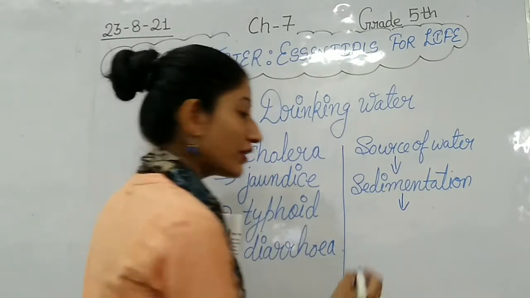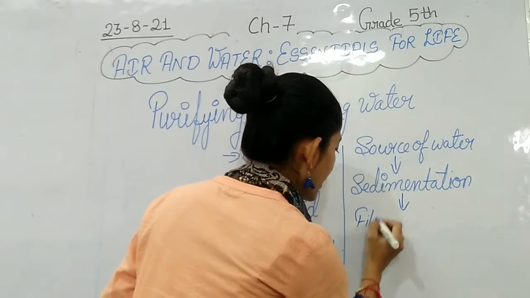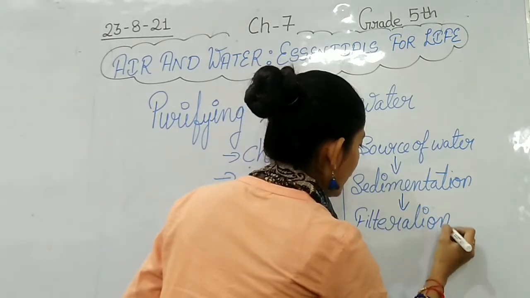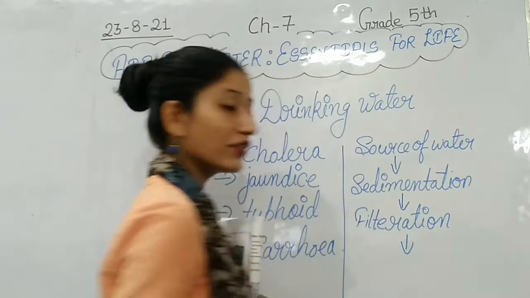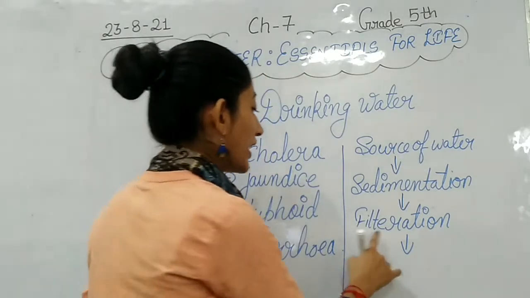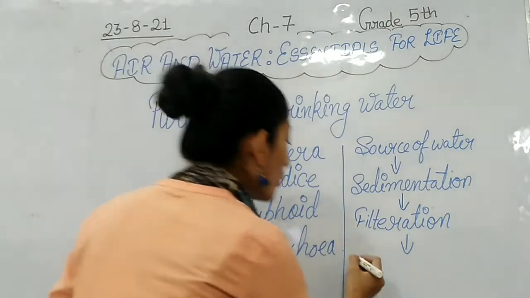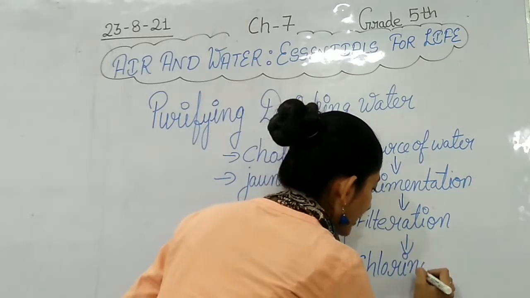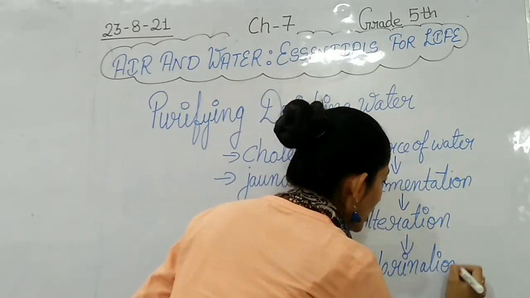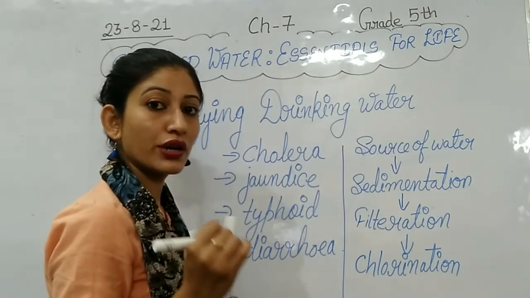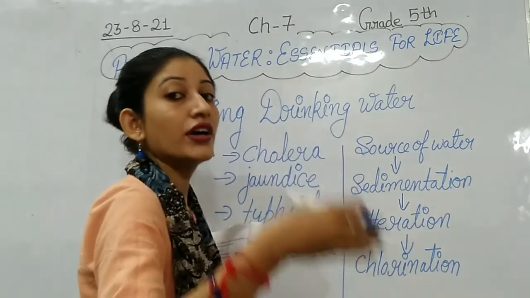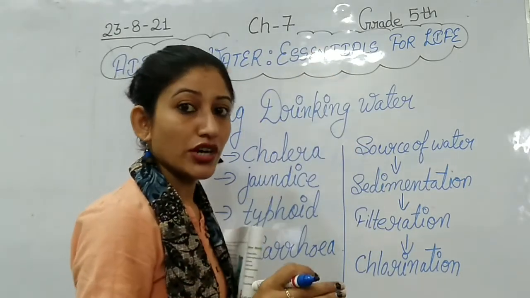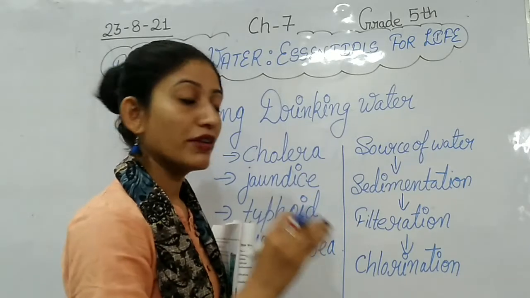After sedimentation, what is there? Filtration. After filtration, what is the step that is done? Beta, it is chlorination. Now you all know what chlorination is. Chlorination is adding chlorine to water to kill germs so that it becomes suitable for drinking.